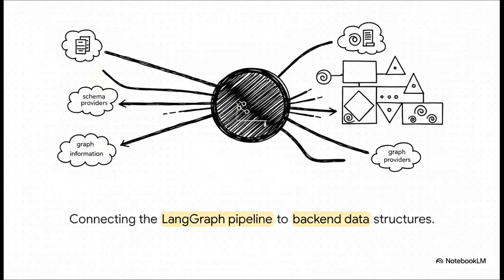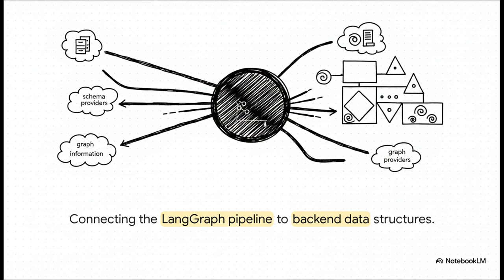Okay, let's explore how we actually take this intricate multi-agent brain and deploy it into a real production environment. Because at the end of the day, an AI agent is only as good as the underlying systems supporting it. To run this live, our LangGraph core absolutely cannot sit in isolation. It has to dynamically access graph schema information through dedicated schema providers. Think of a schema provider as the map of the territory. The LLM desperately needs this map before it can safely navigate.